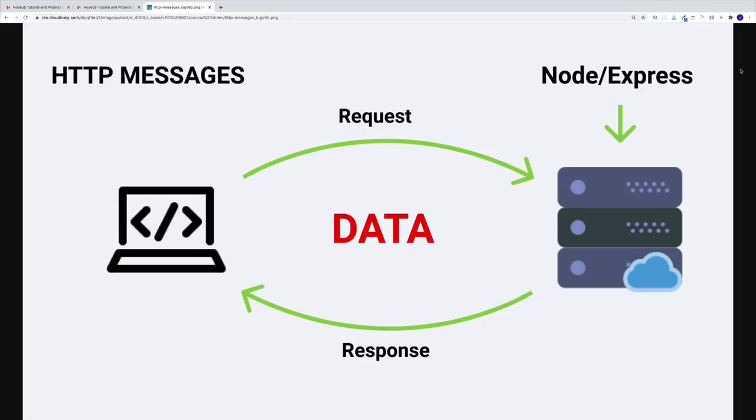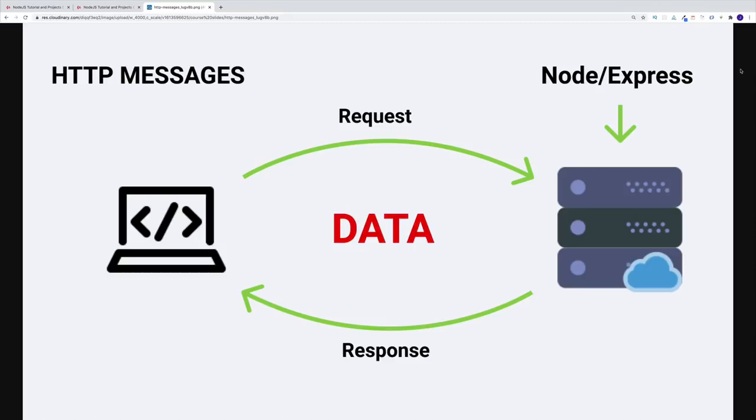And the same works with YouTube, the same works with johnsmilk.com or whatever. So you just pick a resource, you say, hey, can I get this data? And then the server who is responsible for those resources just sends you back the response. Now that is done using the HTTP protocol, and that's why these are called HTTP messages. So the user sends the HTTP request message, and then the server sends the HTTP response message. And that's how we exchange data on the web.